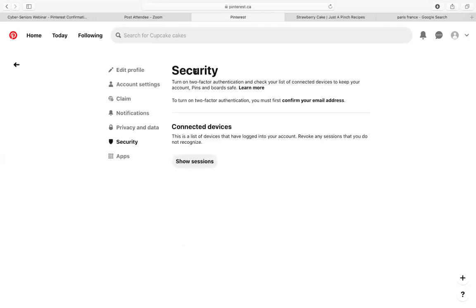And for security, it is usually recommended to do two-factor authentication if you would like to keep your account extra secure, which basically means that there's two steps or two rounds of things that they would do. So maybe they would send you an email to the email that you linked, or maybe send you a text message on the phone number that you added to your device.